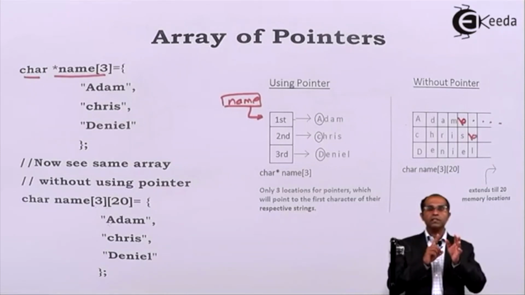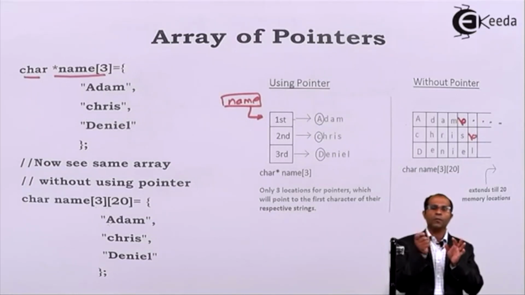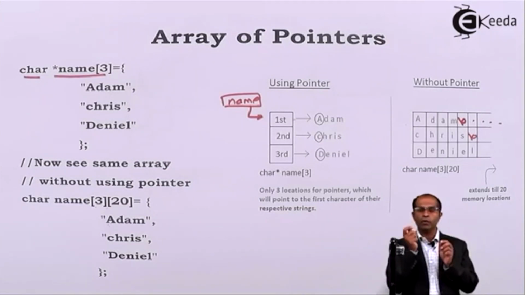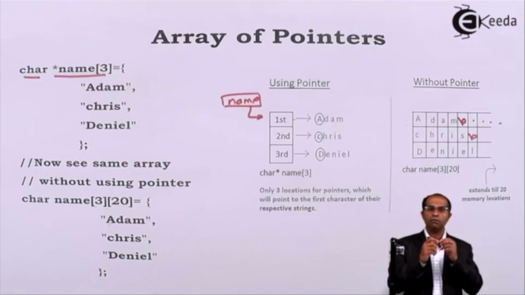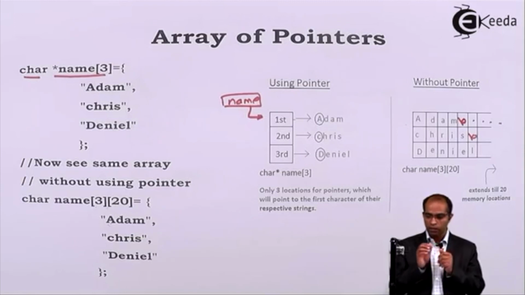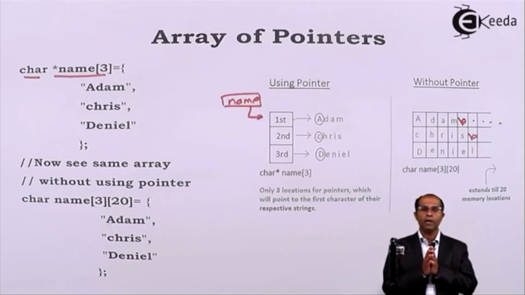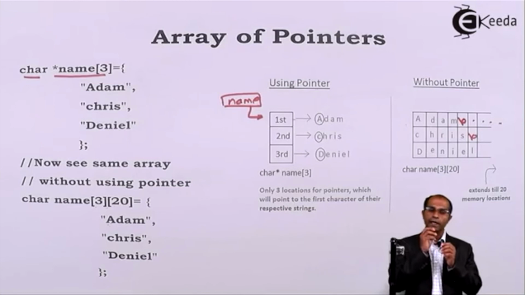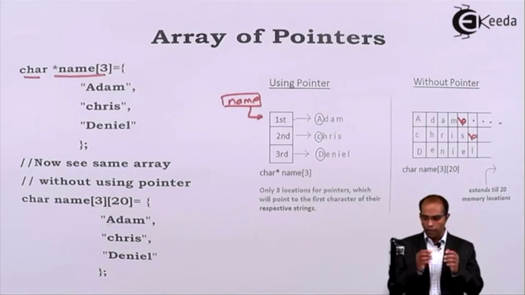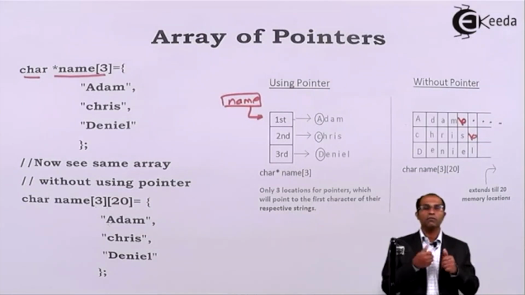So to summarize this entire video, how do I create an array of pointers? First, create an array with a pointer declaration, and for every pointer allocate memory by using malloc. That's how we can create memory in a two-dimensional array. And the last thing we said in the concluding part is how a character array can be converted to pointers so that we can store strings of unequal length. We have compared using pointers and without using pointers.